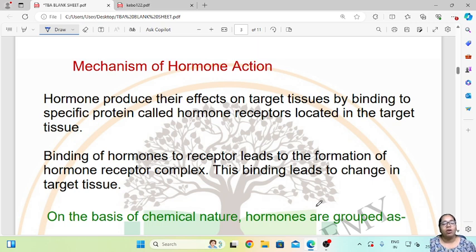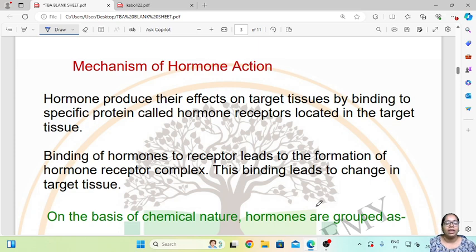So an organ will consist of a receptor for that hormone, where the hormone will come and bind, and then the action of the hormone will start. Binding of hormone to receptor leads to the formation of a hormone-receptor complex, and this binding leads to change in the target tissue. That is, this will help in the functioning of the hormone after binding to the receptor of the tissue.